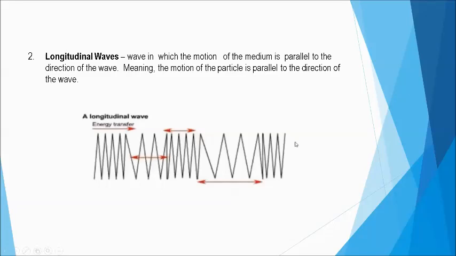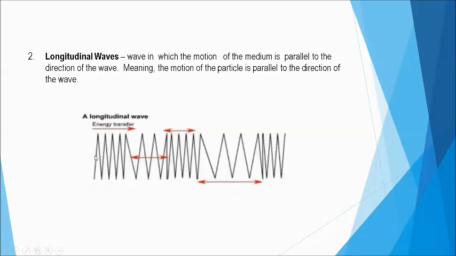In this picture, you can see that as energy is given to the particles, they begin to vibrate. So the energy again starts with a vibration. But instead of vibrating up or down, they vibrate backward and forward, back and forth. In the process, there will be a space in the medium where the particles are crowded, this part here.